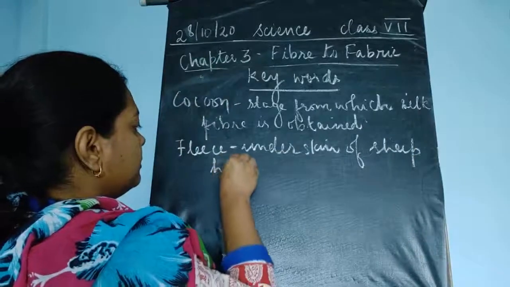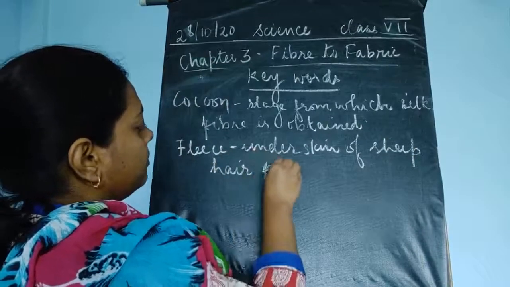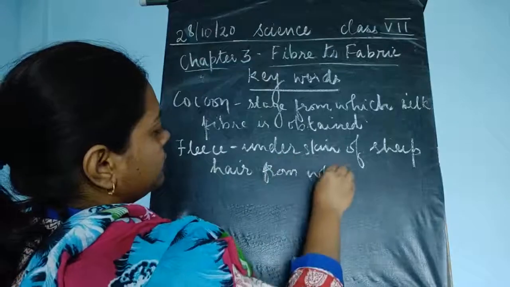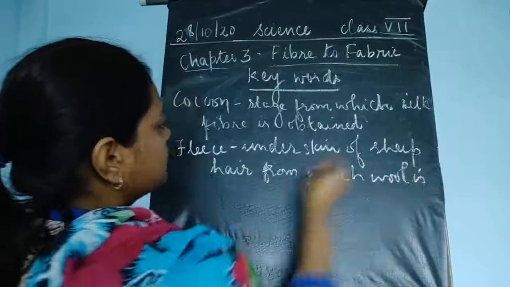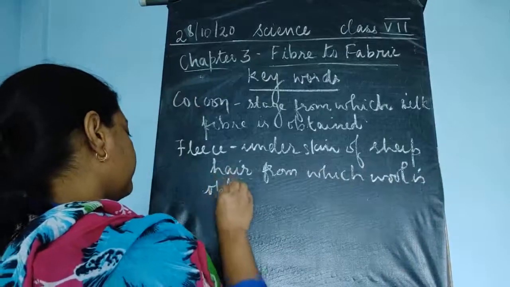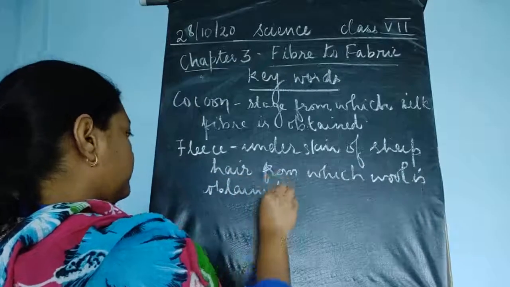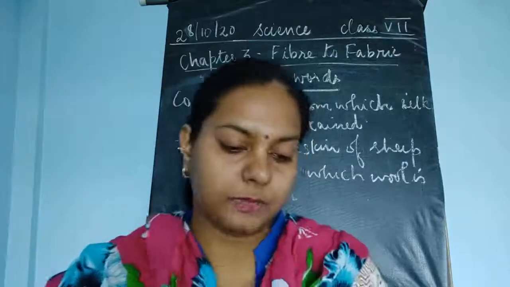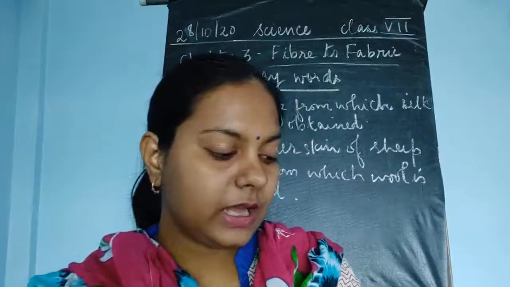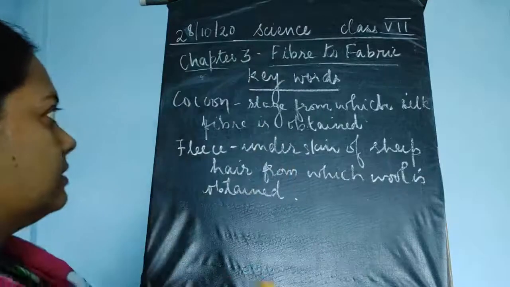hair from which wool is obtained. Okay, from which the wool is being obtained. So these are the two words. Then after that the third word is about